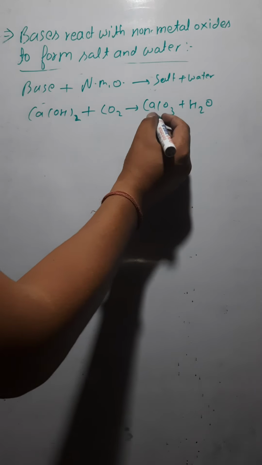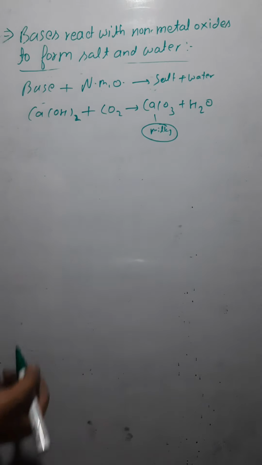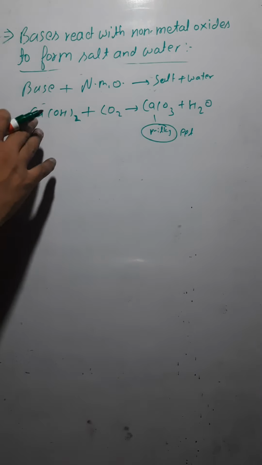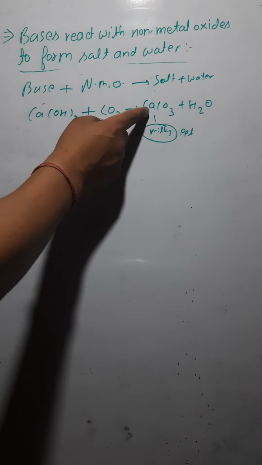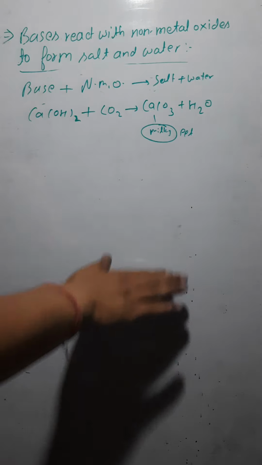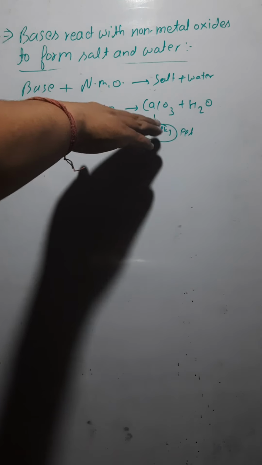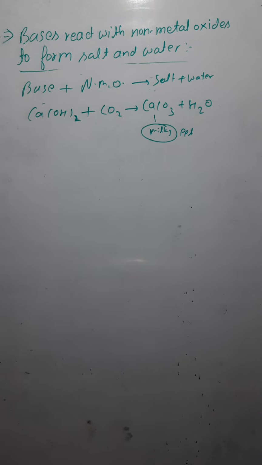Its color is milky. That you have to remember. And it's a kind of precipitate. So whenever calcium hydroxide reacts with carbon dioxide, it forms calcium carbonate. This settles down where the reaction is taking place. The calcium carbonate settles down with its milky color, and the water is upside. So this is how the reaction takes place.